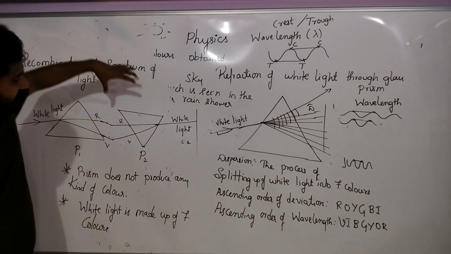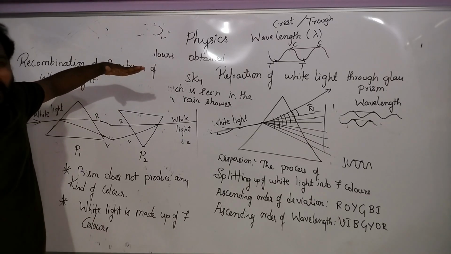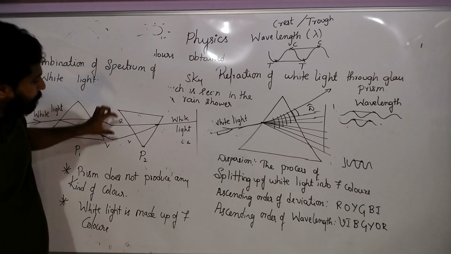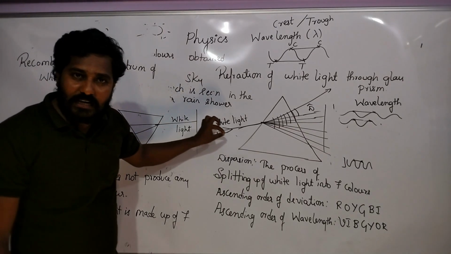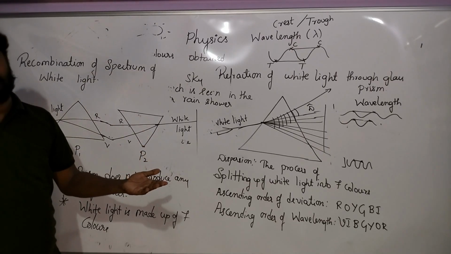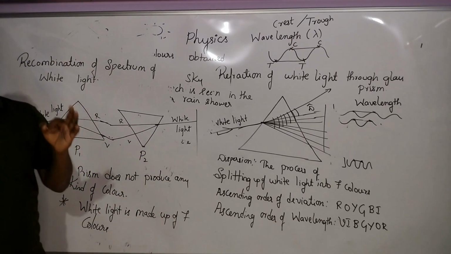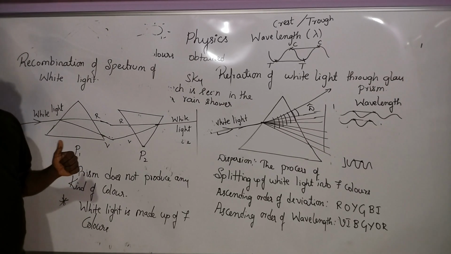Next he took another prism P2 and kept it inverted, and he allowed the band of spectrum to pass through it, and at last he got white light from the other prism. From this he concluded that white light is made up of 7 colors. Did you understand?